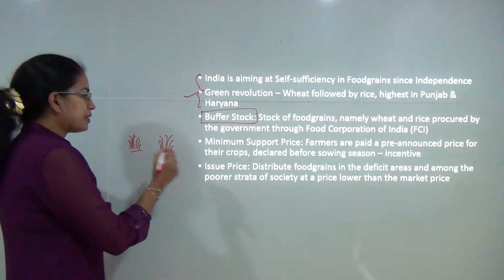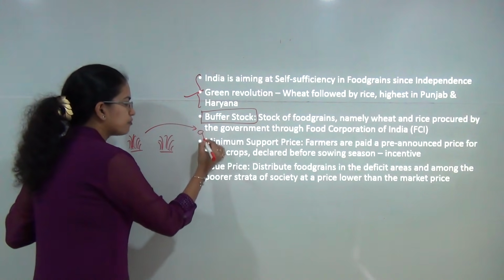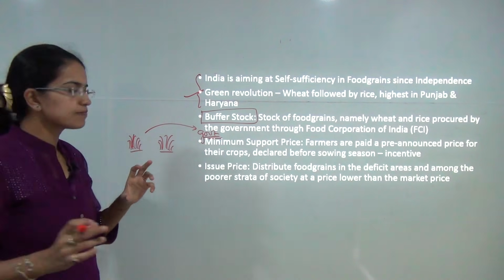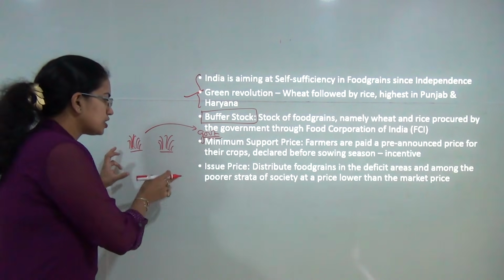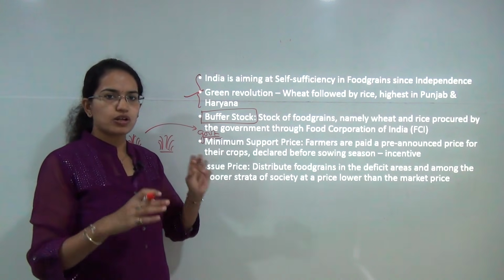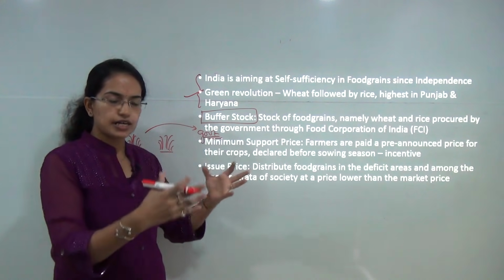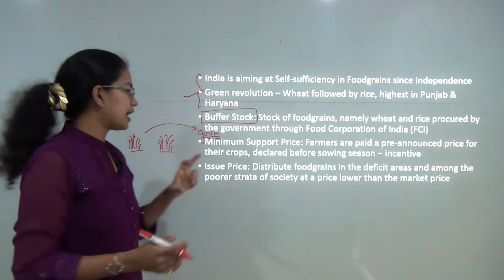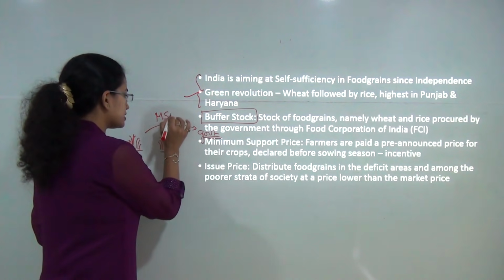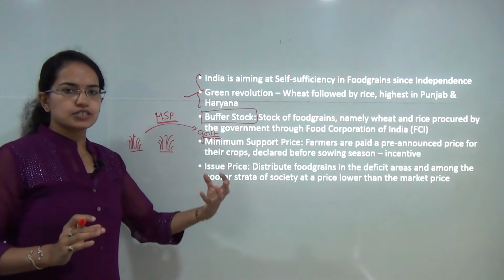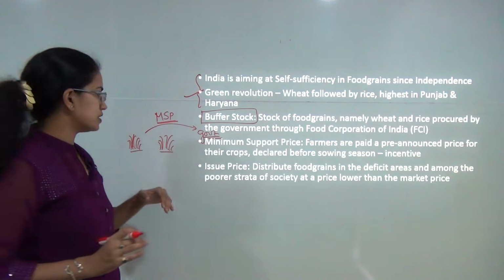When the government takes this crop from the farmers, it takes it at a certain price, and this price assures the farmer that even if there is not enough rainfall or not enough cultivation, the farmer would get a minimum support price, which we call MSP, from the government. That way, the government tries to incentivize the farmers.